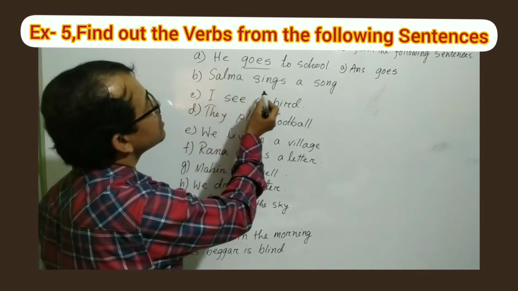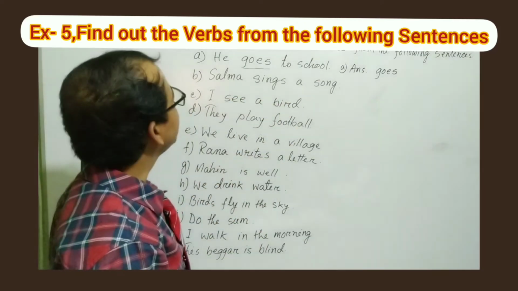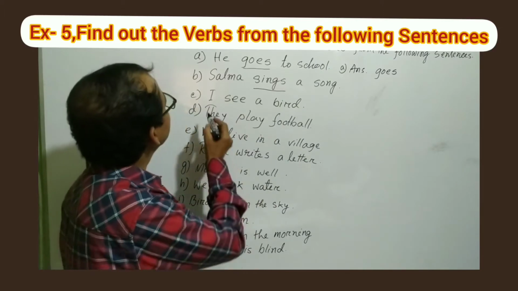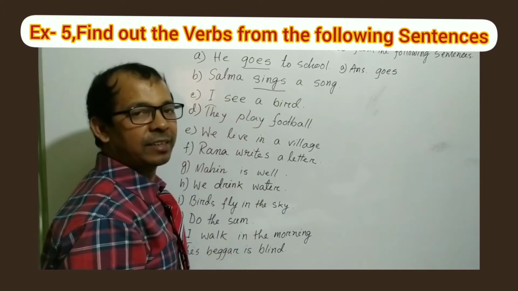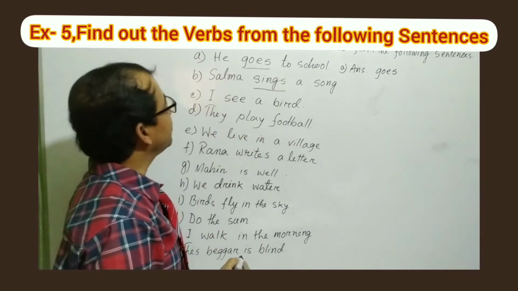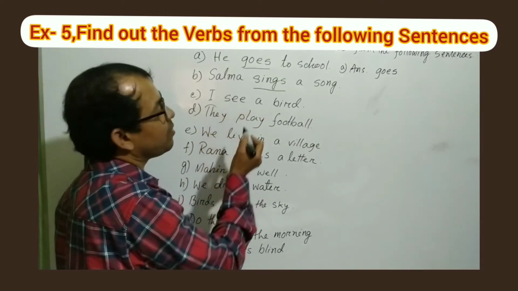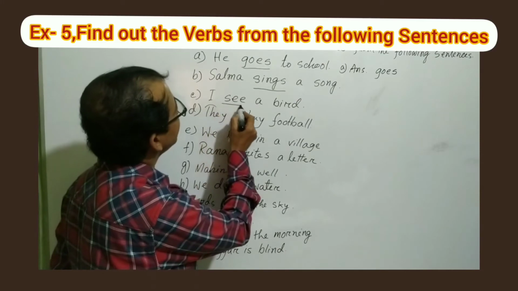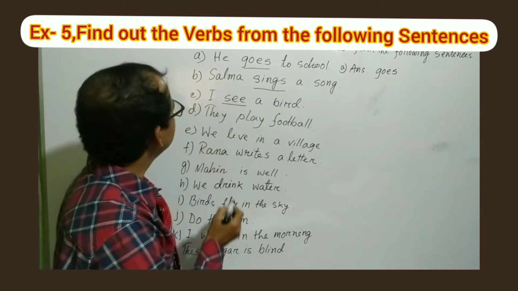Second one, Salam sings a song. Which one is verb? Yes, here sings is the verb. Third one, I see a bird. Can you tell me which one is verb? Yes, see. Which one is action word? Yes, this is an action word.